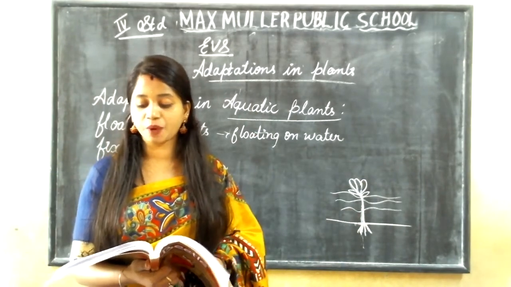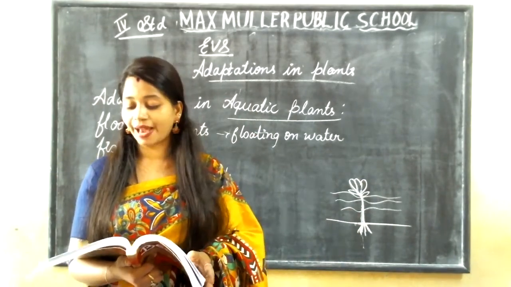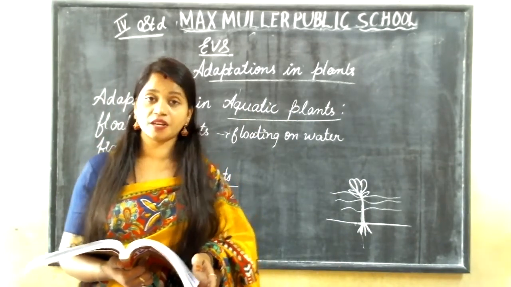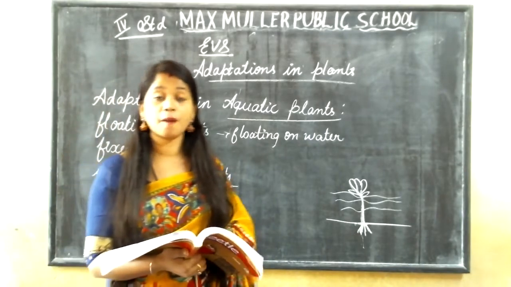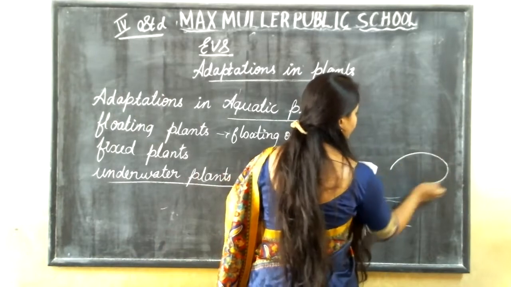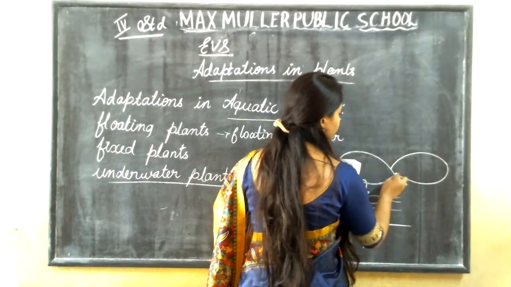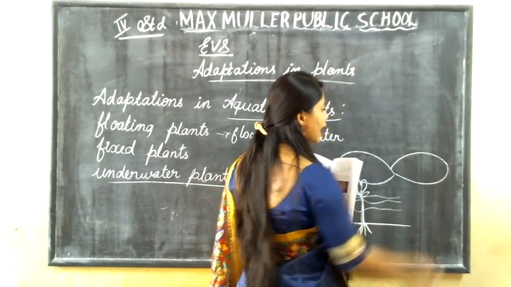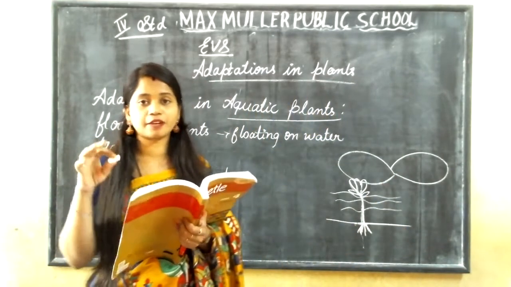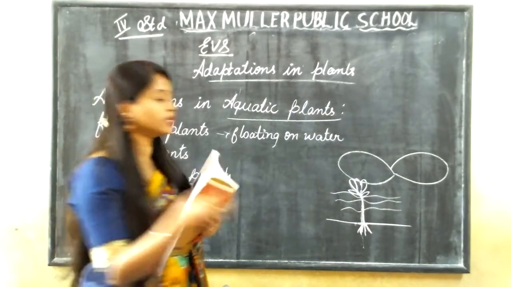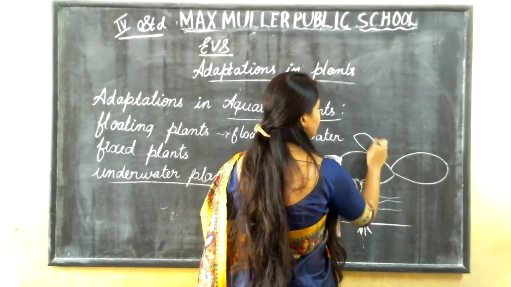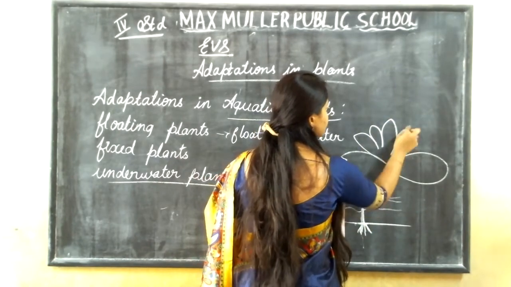The leaves are broad and flat with a waxy coating on the surface to prevent them from rotting. The lotus leaves, you can see, are very broad and flat. Not like other leaves we can see, which will be folded. It is just flat and very broad. And here we can see a lotus.